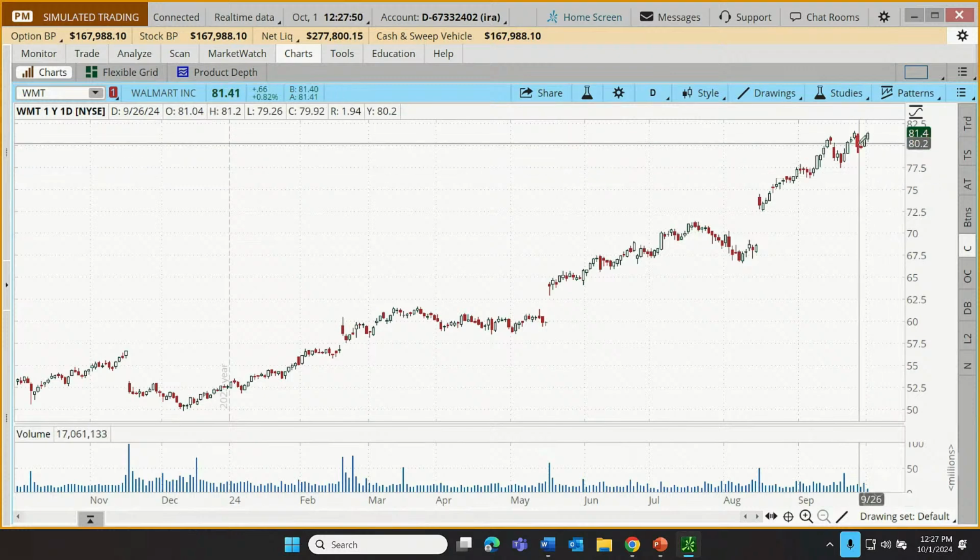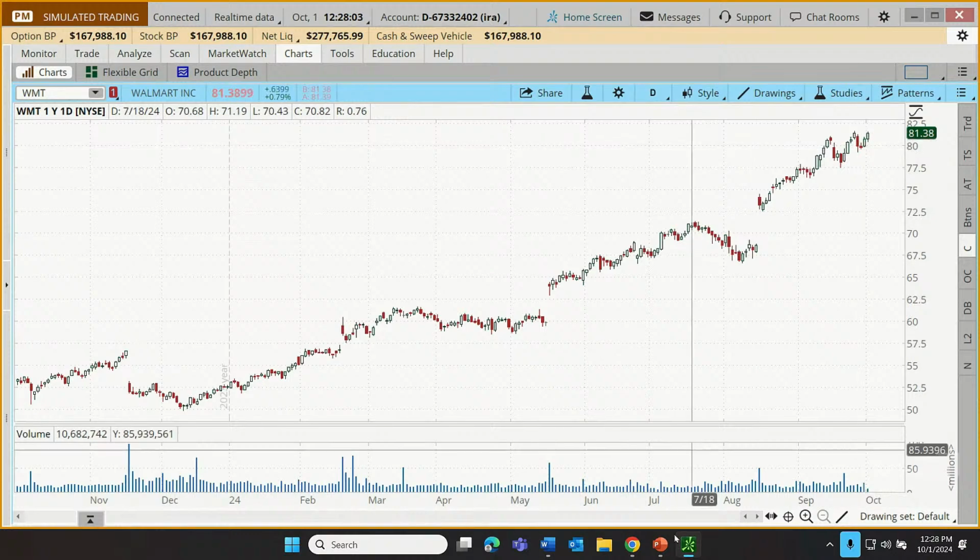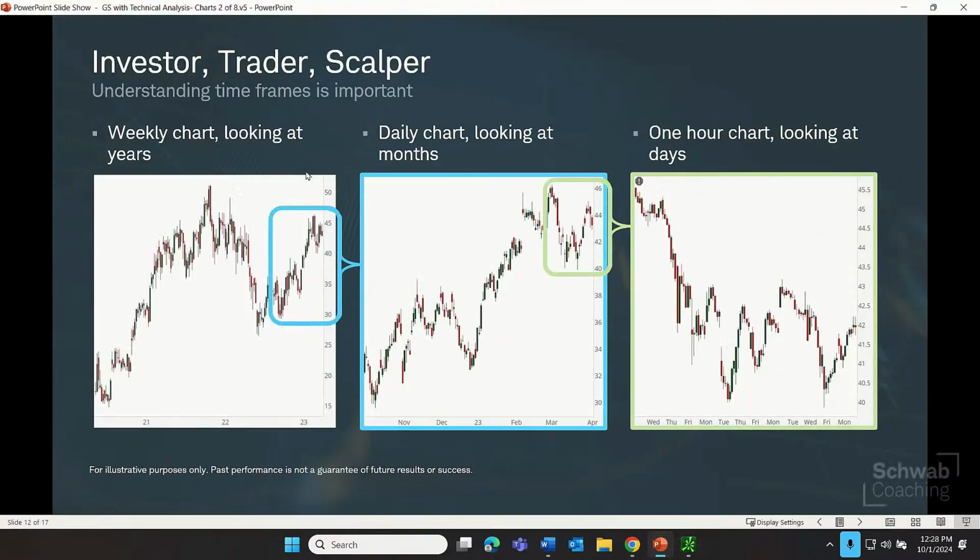Now that we know the basic types of charts and how the candles and bars and lines are constructed, there are a few different general approaches to how charts might be used. Basically we have investors who might use charts, we have traders who might use charts, and we have scalpers who might use charts. And all three of these might actually be the same individual.